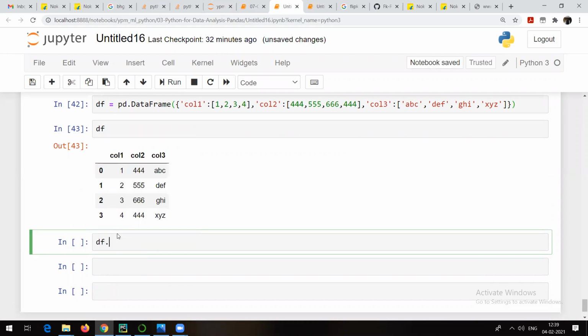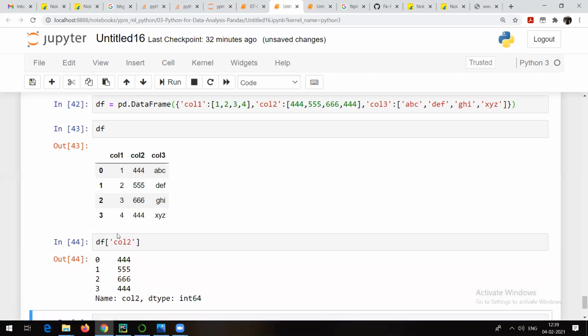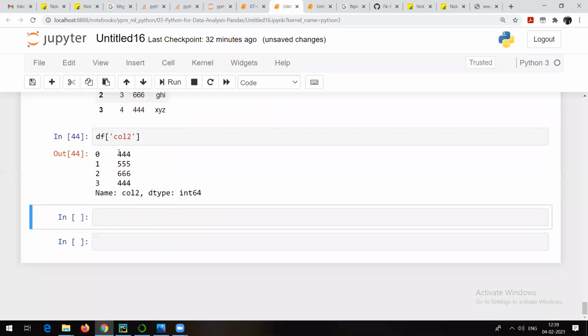Suppose I want to know all the values from column 2. Yes, you can index the data frame, and you'll be able to see all the values from column 2: 4, 4, 4, 5, 5, 5, 6, 6, 6, 4, 4, 4.